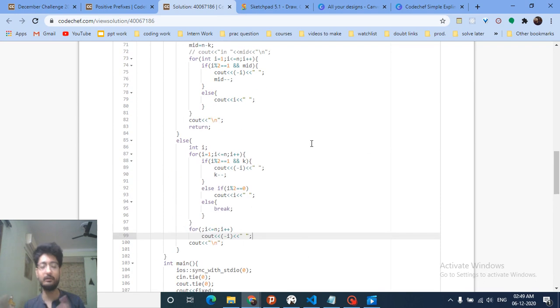So it's a little bit confusing, but if you draw out the test cases and understand the code, I will put the link of this code in the description. So then it will become more clear. I hope you get the intuition, logic, as well as the code of this problem.